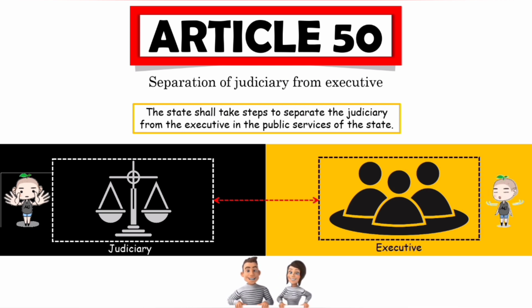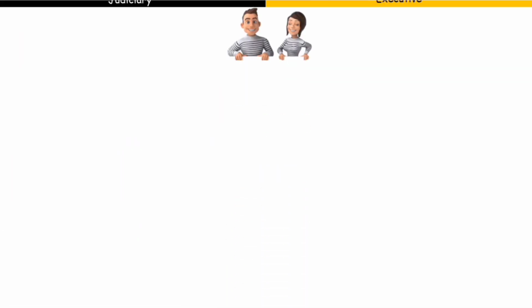Now, one thing to be understood here is that if you ask where this term separation of power is written, because no such term has been used directly in Article 50. So the answer is nowhere. This term, that is separation of powers, has not been directly mentioned anywhere in our constitution, but there are many such articles from where we can understand that the concept of separation of powers is followed in India as well. So which are those articles?